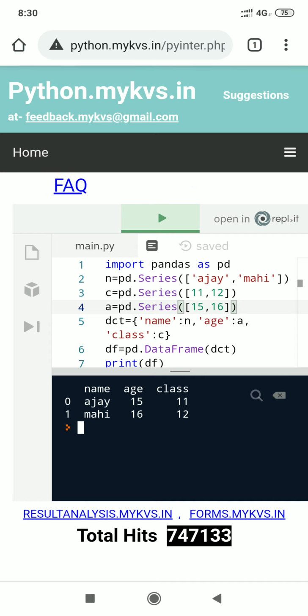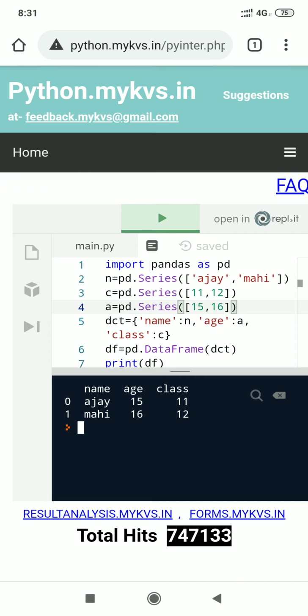In the previous class I gave you one assignment regarding creation of multiple series, and with the help of those series to create one data frame where each series was for name, class and age. Here we are creating the same program.